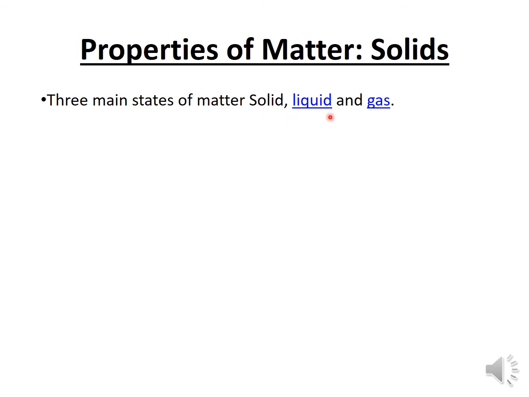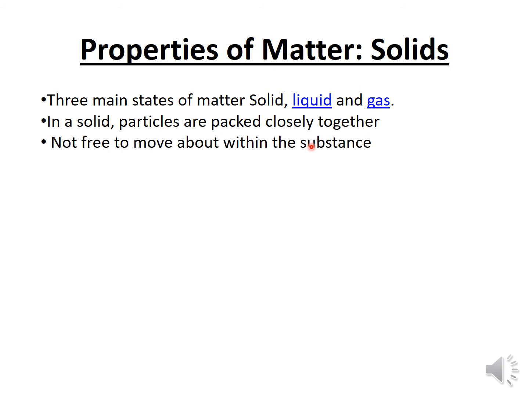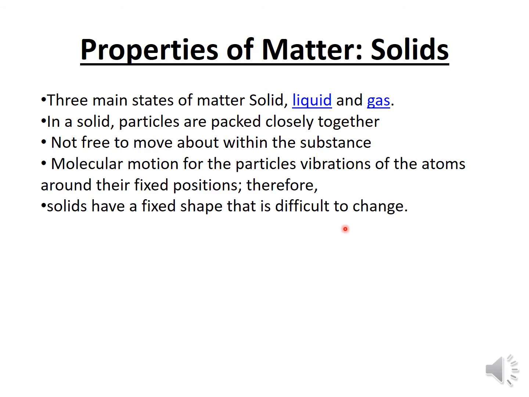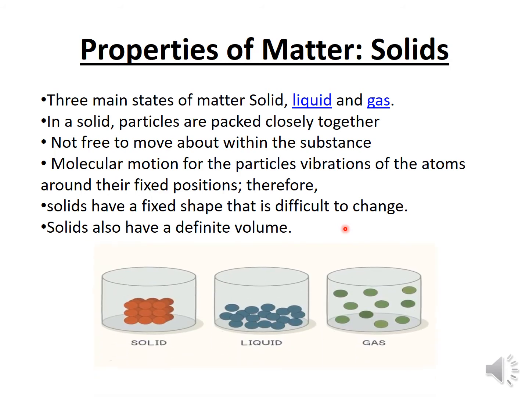But when we are talking about engineering, we are focused on the solid. In a solid, particles are closely packed. They cannot move from each other. Why are they not able to move? Because they are closely packed. A solid has a fixed shape, which is difficult to change, and it has a definite volume.